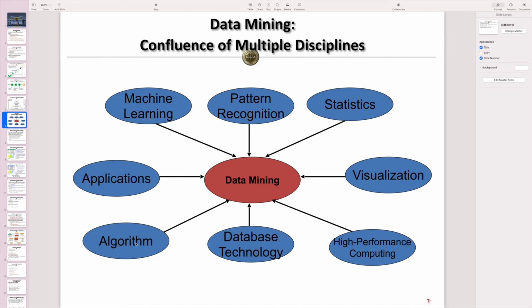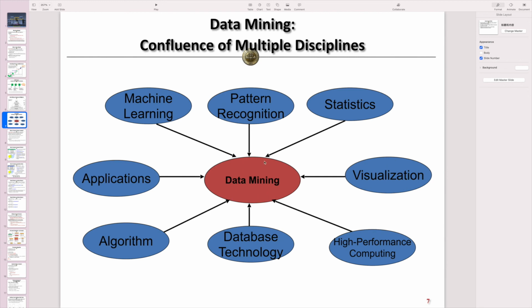We need to use some algorithms to define the models. It is correlated with database systems, which is shown here. It is also correlated with machine learning. We need to use some algorithms and methods from machine learning, like for classification and clustering. It is also correlated with pattern recognition, because we have to extract some patterns and knowledge from data, so we may need to use some techniques from the pattern recognition area as well.